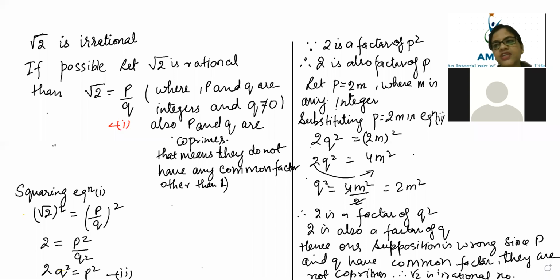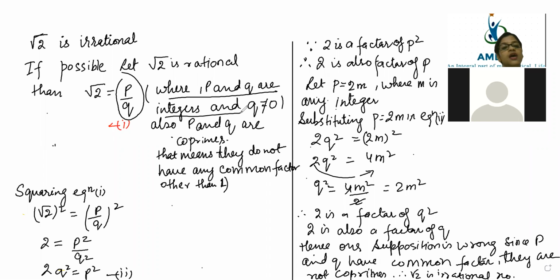So you know what the definition of rational is? Rational says that any number, if it is rational, can be represented in p by q form. So here it is represented in p by q form. Now, according to the definition of a rational number, both p and q are integers, and q is not equal to 0. Then p and q are co-primes, and you know what co-prime is? They have only one common factor, that is 1. Other than that, they have no other common factor.